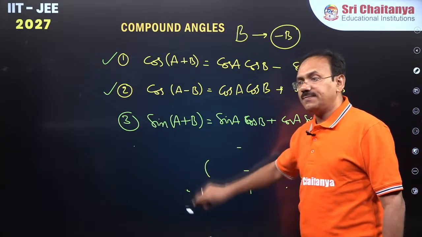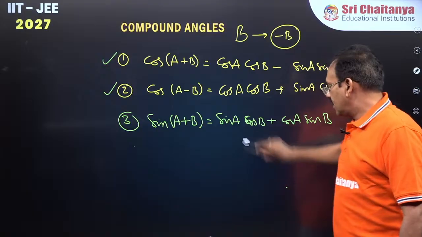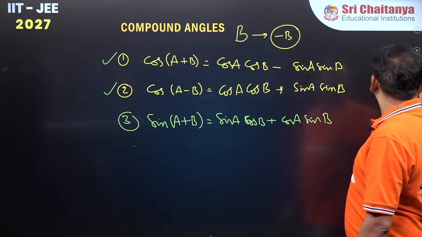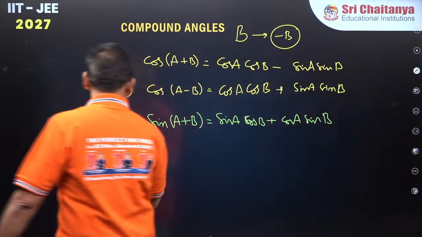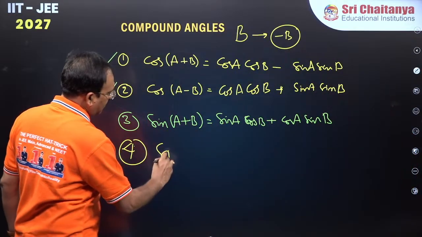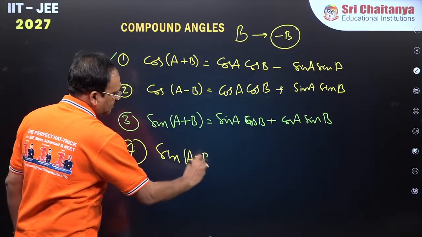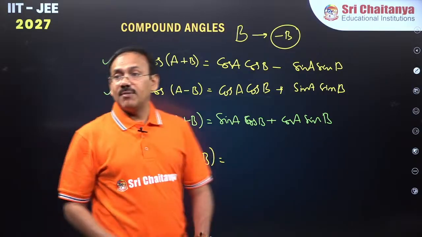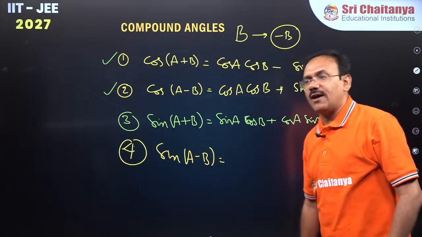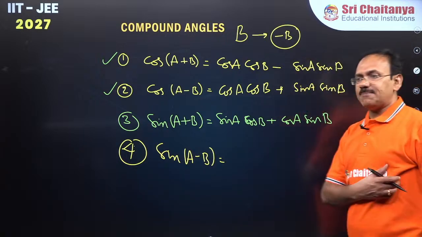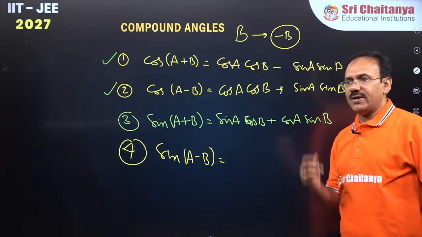Fine everyone? Now from this, can you please give the formula for sin of A minus B? Now you can do, guys. So how to get the formula for sin of A minus B? Come on quick.